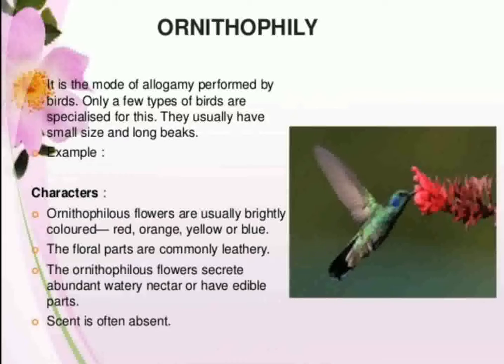Ornithophilous flowers secrete abundant watery nectar, which is a reward for the pollinators, and have edible parts. The scent is often absent because the pollinators are attracted because of the color of the flowers, which are very showy.